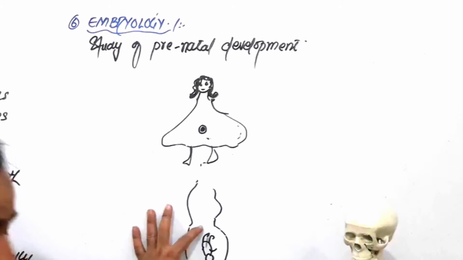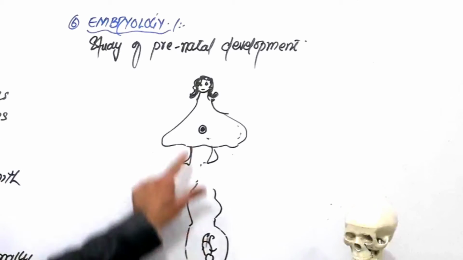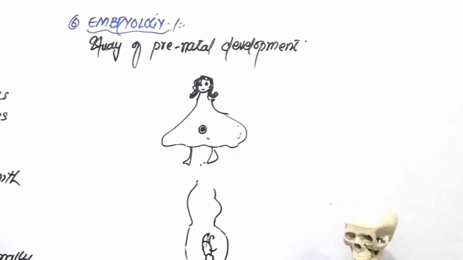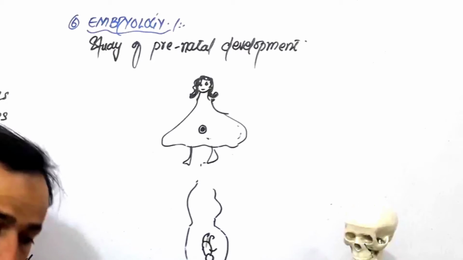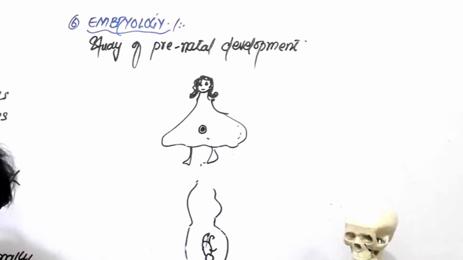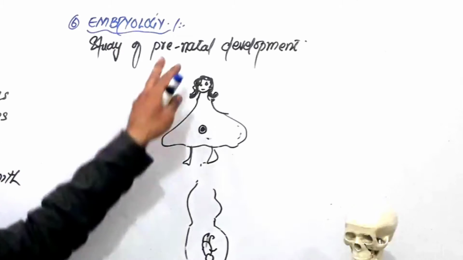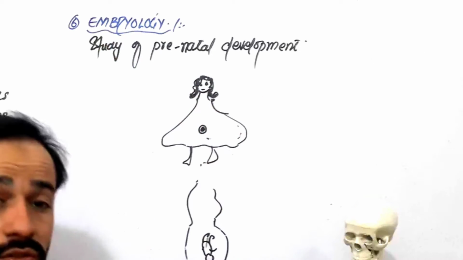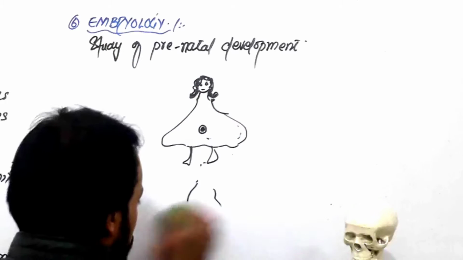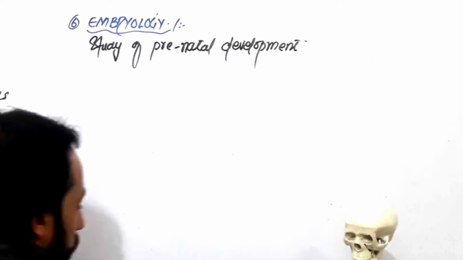So what changes are occurring in the body of this baby from the first day up to the last day. When you're studying these changes while the baby is in the uterus of the female, these changes are before birth, you are studying them before birth. That's why we write prenatal development. So the study of prenatal development is called embryology. It's a very, very short definition of embryology, right, friends?